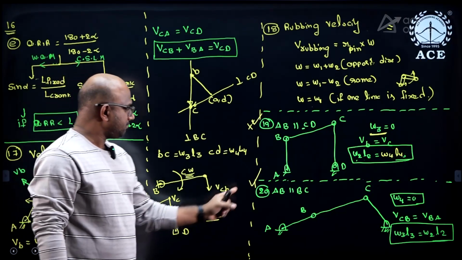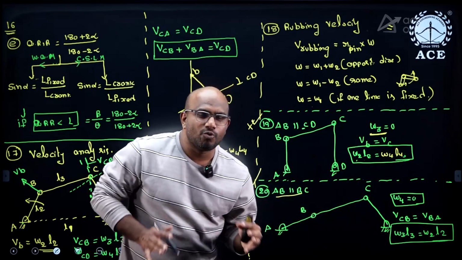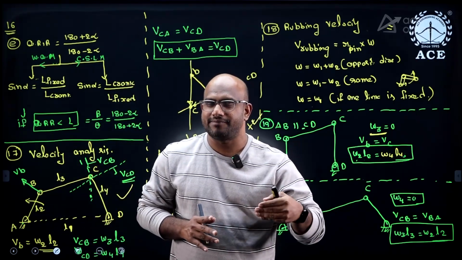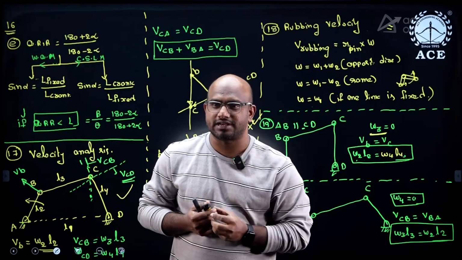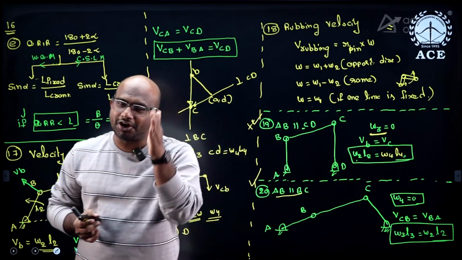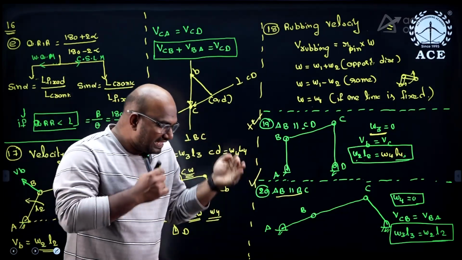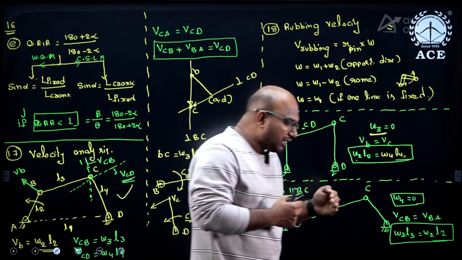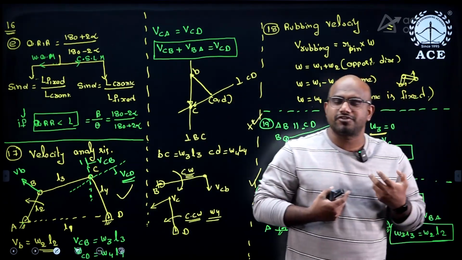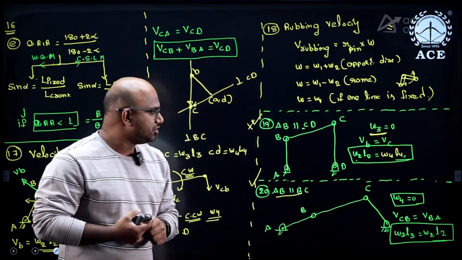Next. If AB is parallel to BC, what is this position called? Can you please guess? Just 5 minutes back only we discussed it. Yes, it is the toggle position. In the toggle position, what happened? The output link goes and stops for some moment, guys. So what is the angular velocity of the output link? It becomes 0.